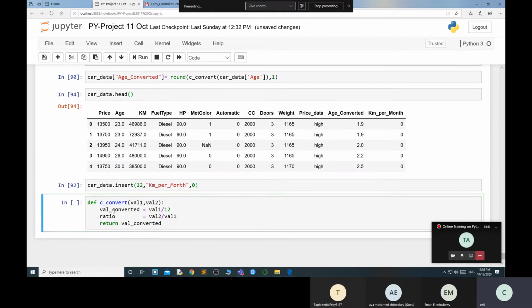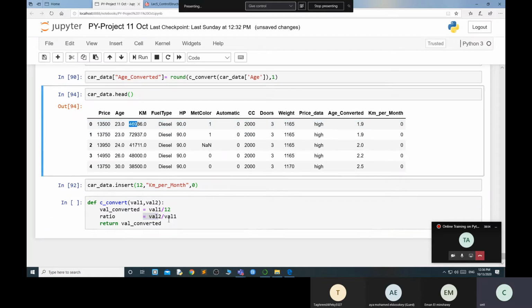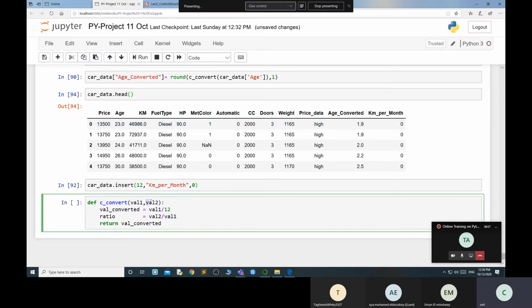So first of all, I need to convert into year-wise, and after that I convert this value into value 2 and value 1. Value 2 is the kilometer per month, and divide by 12. After that, I need to return the values in data frame format, so you have to return the ratio.